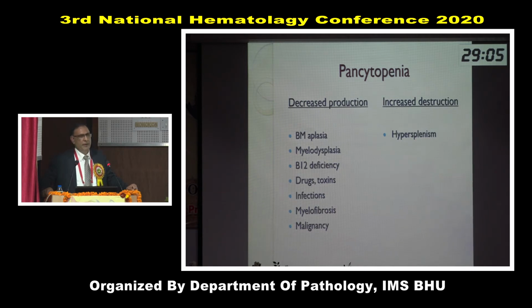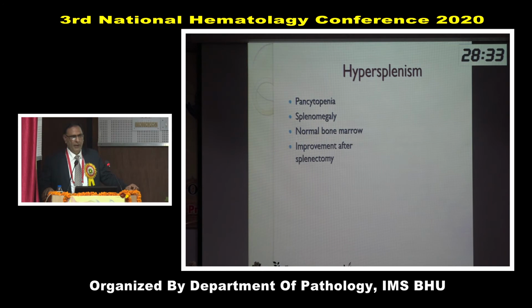Decreased production can be because of any reason: bone marrow aplasia, dysplasia, some deficiency like B12 deficiency or even folate deficiency, toxicity to drugs or toxins, infections affecting the bone marrow, fibrosis replacing bone marrow cells, and malignancy infiltrating the bone marrow. So these are important causes which can lead to pancytopenia. Hypersplenism.